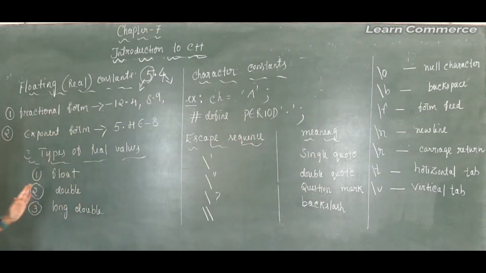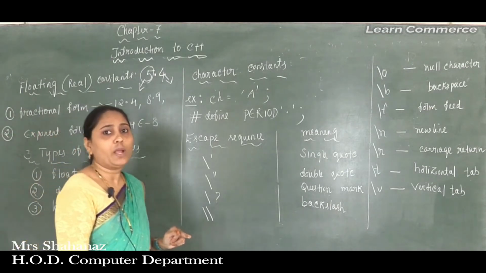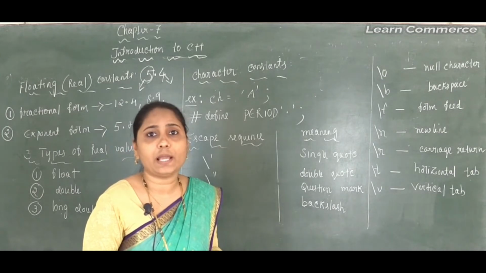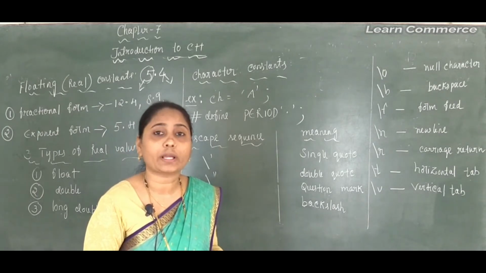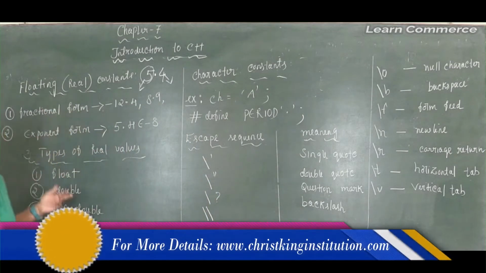Now we go to the next type of floating point constant, the exponent form. Very large or very small numbers may be written in the exponent form.